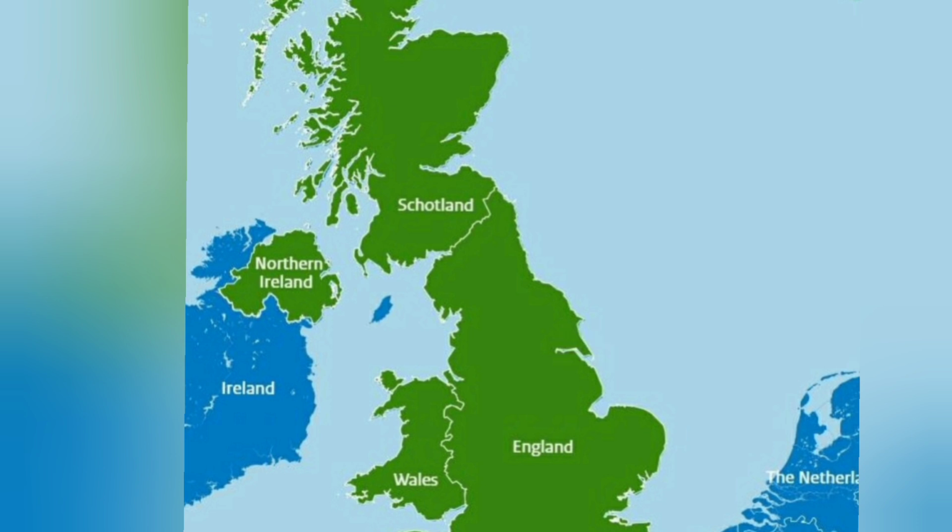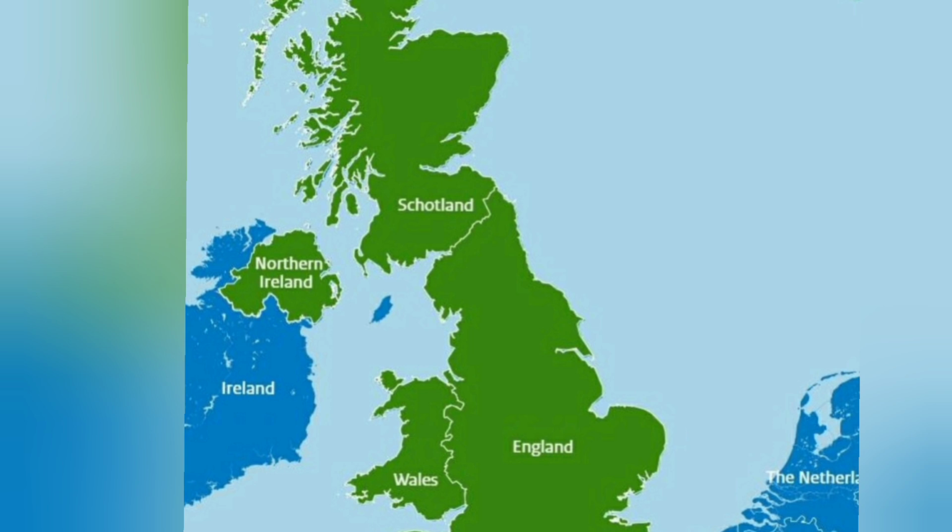Now, it is true that all of these are countries. England is a country, Scotland is a country, Northern Ireland is a country, and Wales is a country. However, really, in terms of power, they are not equal, and here is why.